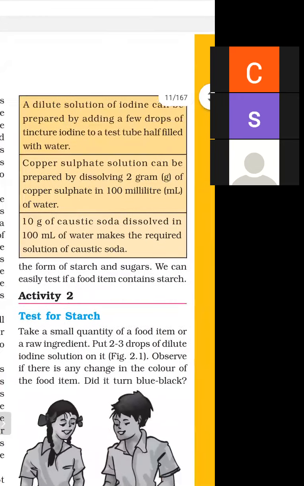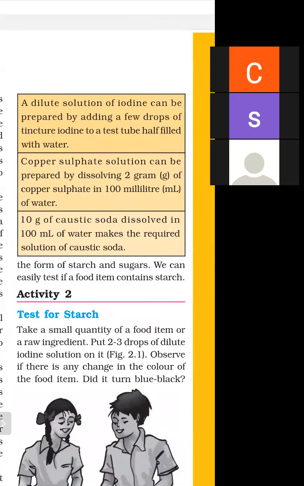And what is the formula of copper sulfate? CuSO4. And what is the formula of caustic soda? NaOH. Formula of copper sulfate is CuSO4 and formula of caustic soda is NaOH. How can we prepare solution of iodine and copper sulfate and caustic soda?